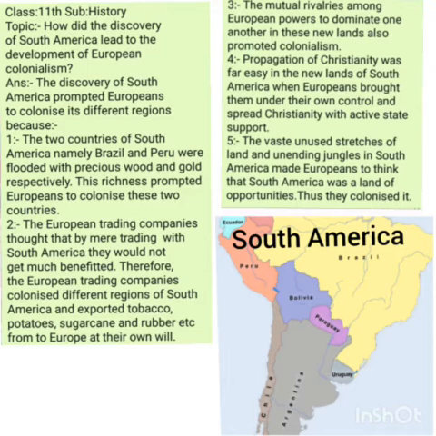Number three, the European trading companies thought that by just trading with South Americans, they would not benefit much. Therefore, these trading companies established colonies in South America, controlled and occupied different areas, and exported tobacco, potatoes, sugarcane, rubber and other things to Europe in large quantities.